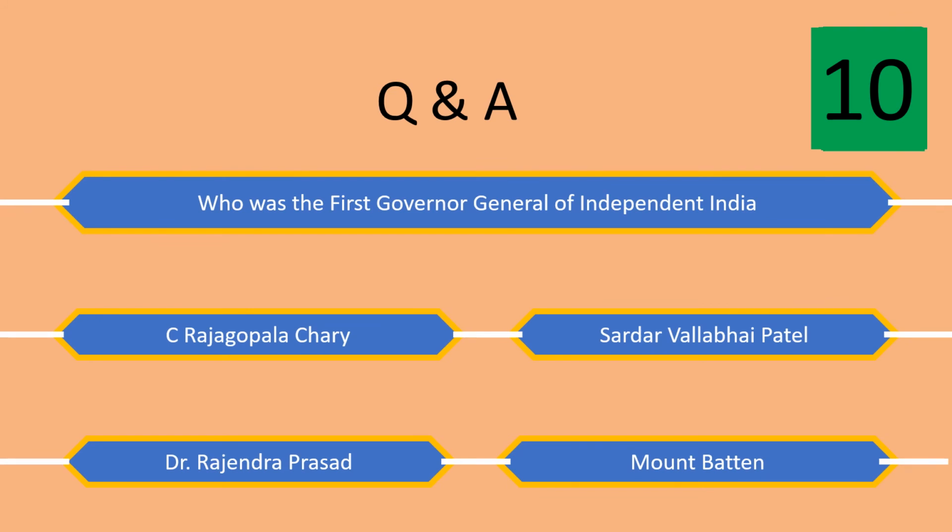Who was the first Governor General of independent India? The options are C. Rajagopalachari, Sardar Vallabhbhai Patel, Dr. Rajendra Prasad, and Mountbatten. The right answer is C. Rajagopalachari.